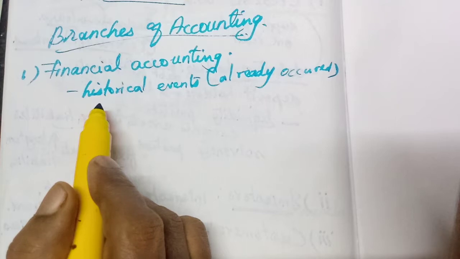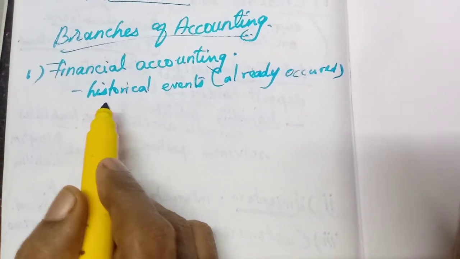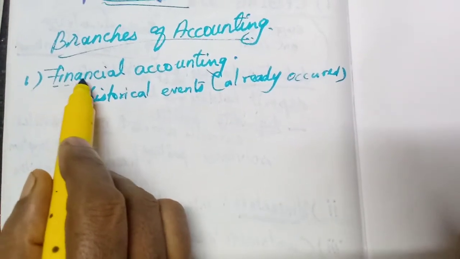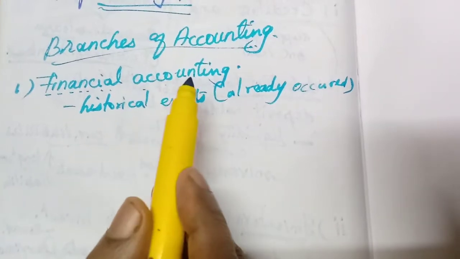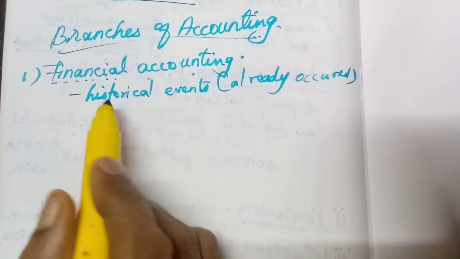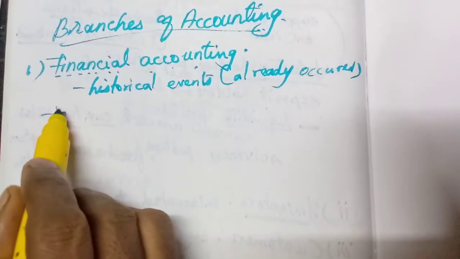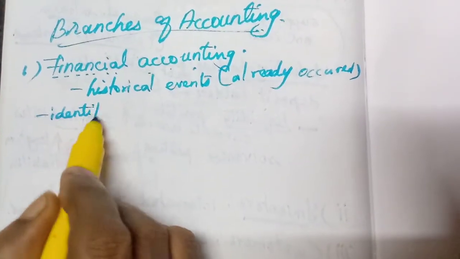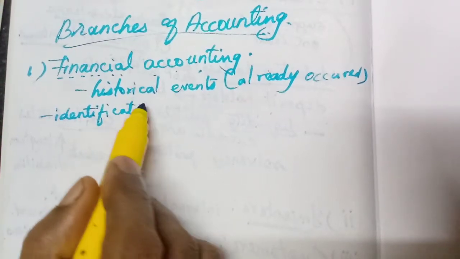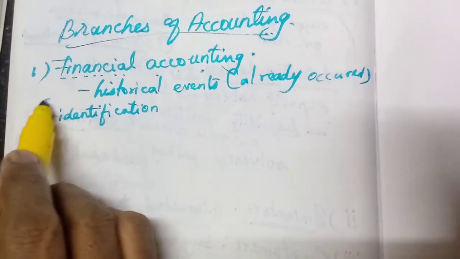All the users we have studied, internal users, external users, mainly they will be following this financial accounting only. Here it starts with identification of transactions. That is the first step. Everything will be done in a systematic way.